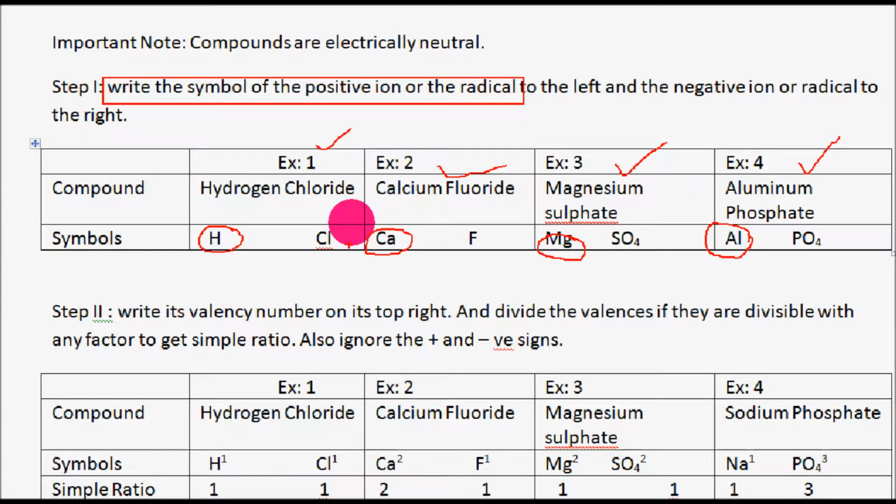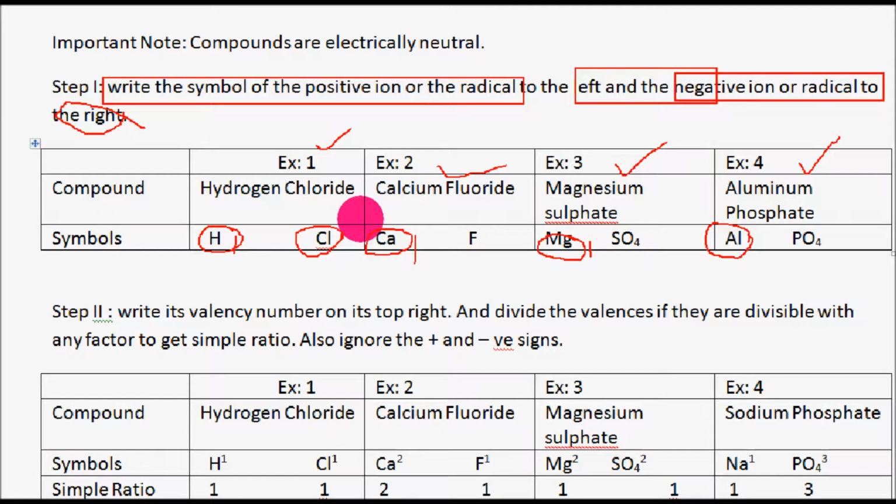After writing the positive elements on the left side, what you have to do is write the negative ion or radical on the right side. Okay, so the negative radical of hydrogen chloride is chlorine. We know this is an electronegative element. Fluorine is also an electronegative element, and it carries a negative charge. Similarly, sulfate carries a negative charge on that ion, and phosphate carries a negative charge on it. So after writing the positive ion on the left side and the negative ion on the right side, let us move to the second step here.